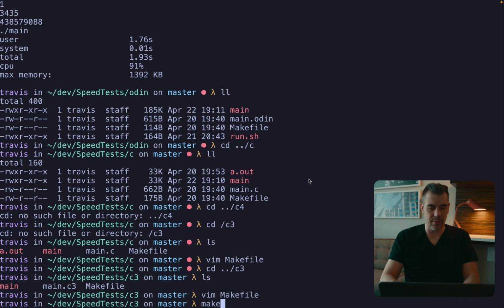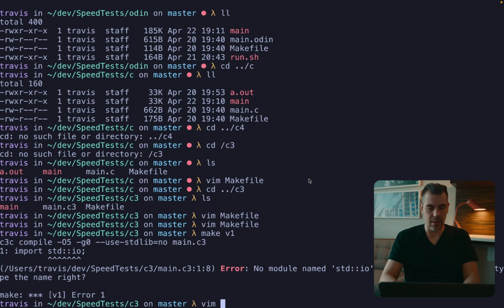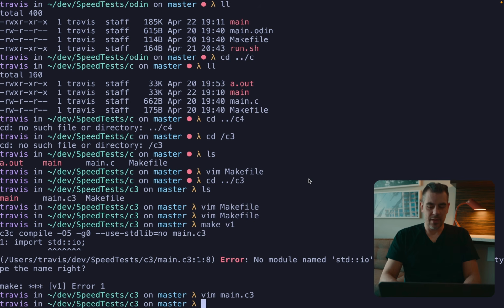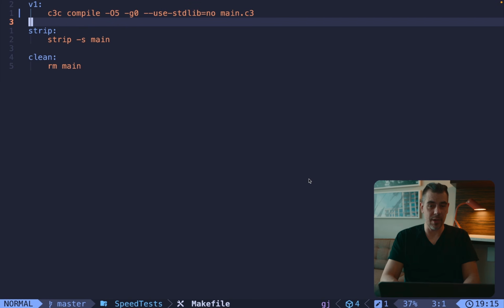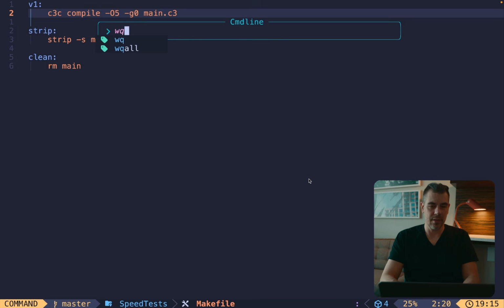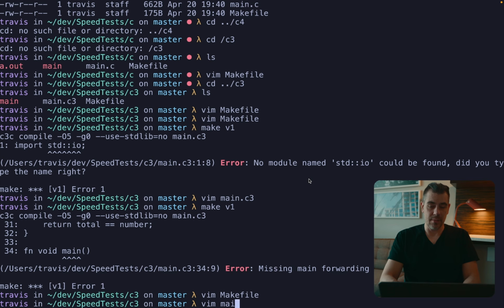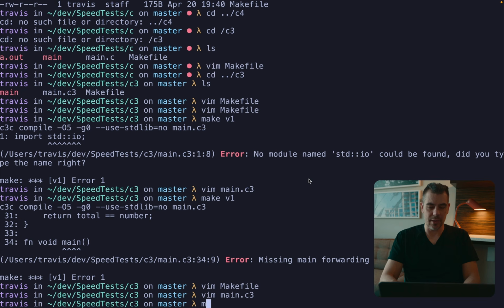And if we do make, I might want to look in the makefile again, V1. Gee, I messed up because we did use stdlib no. Okay, I don't think I could do that then. I'll have to figure that out a different time. I'm not going to do it right here, so I'm going to take this out. We'll just try it with, we have to go into the main.c3 and undo that. I don't want to deal with that right now because I don't know enough about it.